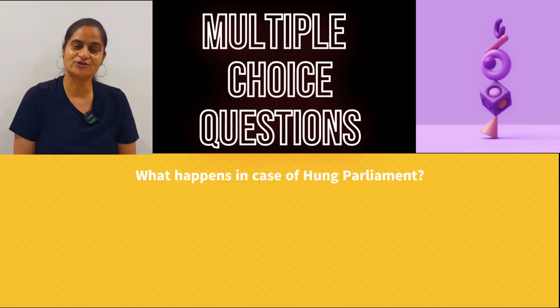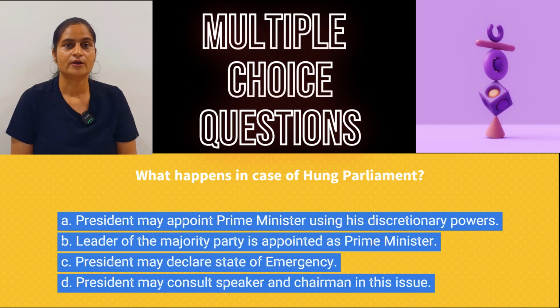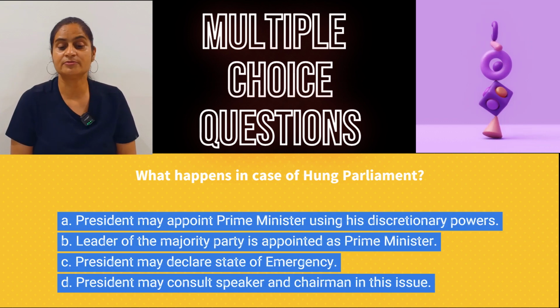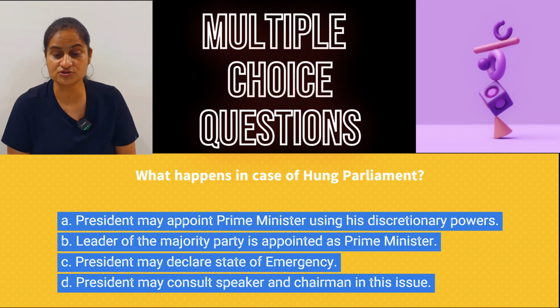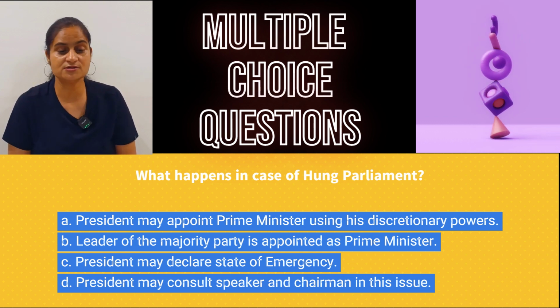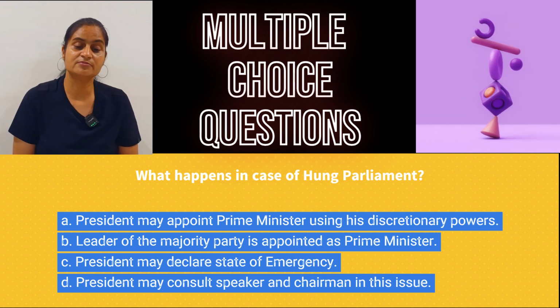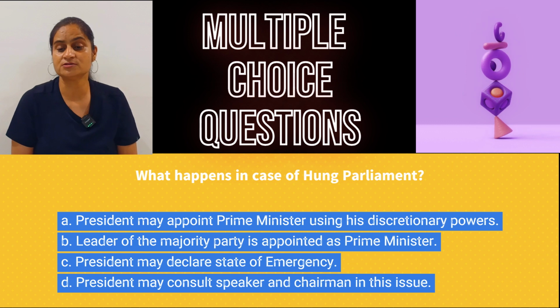Now the fifth question, what happens in case of a hung parliament? And options are, President may appoint Prime Minister using his discretionary power. Leader of the majority party is appointed as Prime Minister. President may declare state of emergency. President may consult Speaker and Chairman in this issue.